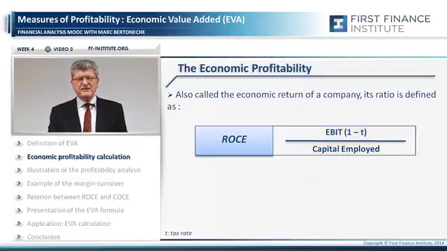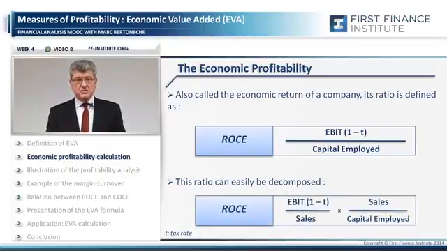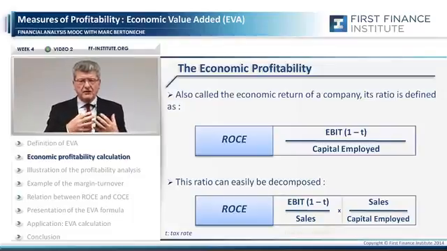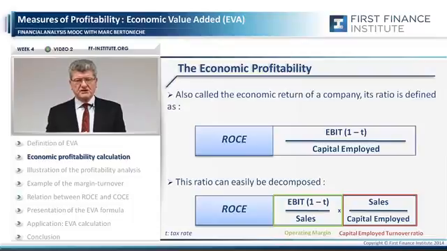And you see that this ratio can easily be decomposed in two elements: EBIT multiplied by 1 minus T, divided by sales, multiplied by sales, divided by capital employed. In other words, the product of an operating margin and a capital employed turnover or productivity. How much sales the company is generating per dollar of capital employed.